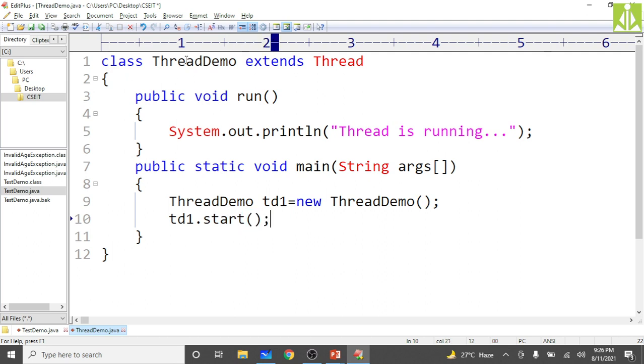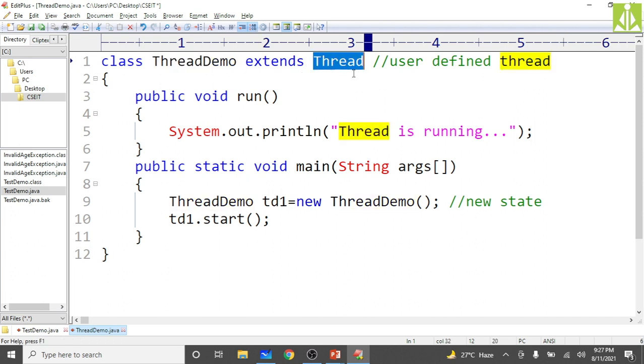What we are doing here: the thread is in the new state because we have created the object. Here we are making our user defined class a thread, a user defined thread. How are we creating it? Simply by extending the predefined Thread class. So this is my user defined thread, and here we are creating the thread, which is nothing but the new state. Here we have called the start method, so the thread is in runnable, not running, runnable state.